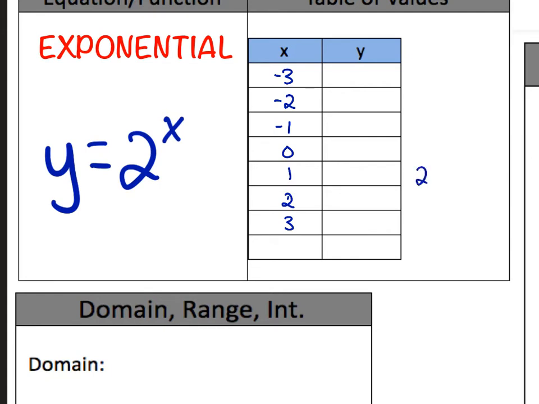So 2 to the power of 1, right? X is in the exponent, so it's going in the exponent spot. 2 to the power of 1. What is 2 to the power of 1? 2. What is 2 to the power of 2? 4. What is 2 to the power of 3? 6? 8? 2 times 2 is 4, times 2 again, 8. Don't be deceived by that. It's not 2 times 3. It's 2 times 2 times 2.